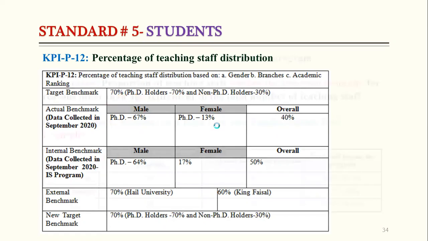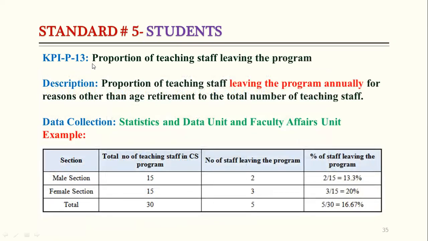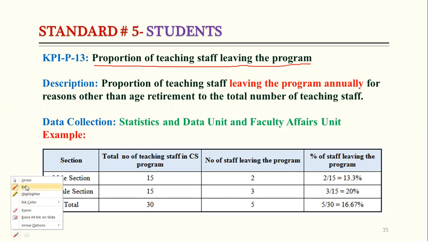Okay, now we will move to KPI number 3, which is talking about the proportion of teaching staff leaving the program. We have seen that sometimes teaching staff leave the college for some reason, maybe going for higher education, or for some other reason, or for some family reason. So we also have to calculate this, that is, how many teaching staff leave.